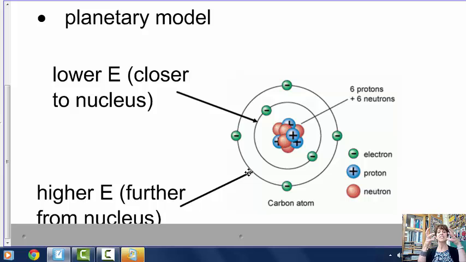And I like to think of this as if you have your positive mama nucleus in the middle and the electrons are the kids. When the kids are close to positive mama nucleus, they're well behaved and low energy and nice and calm little perfect angels for mom. But as the electrons move further from mom or further from home, they tend to have higher energy, and the further out you get, the more energy they will have.